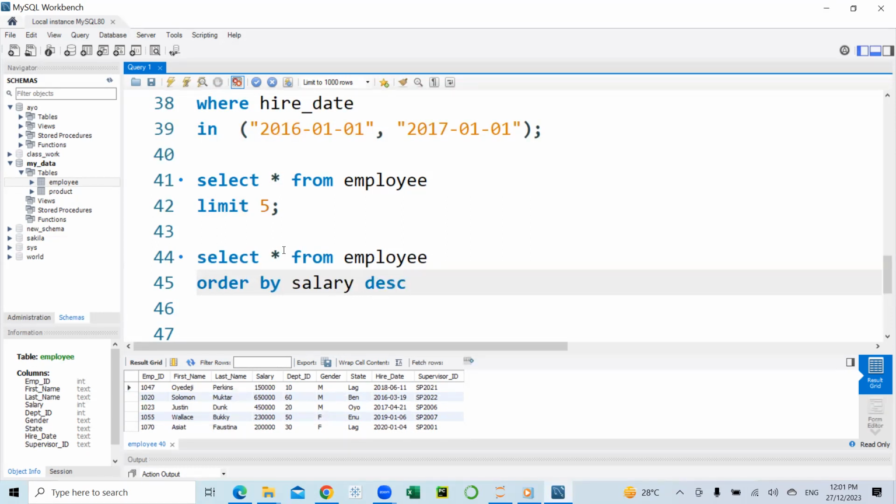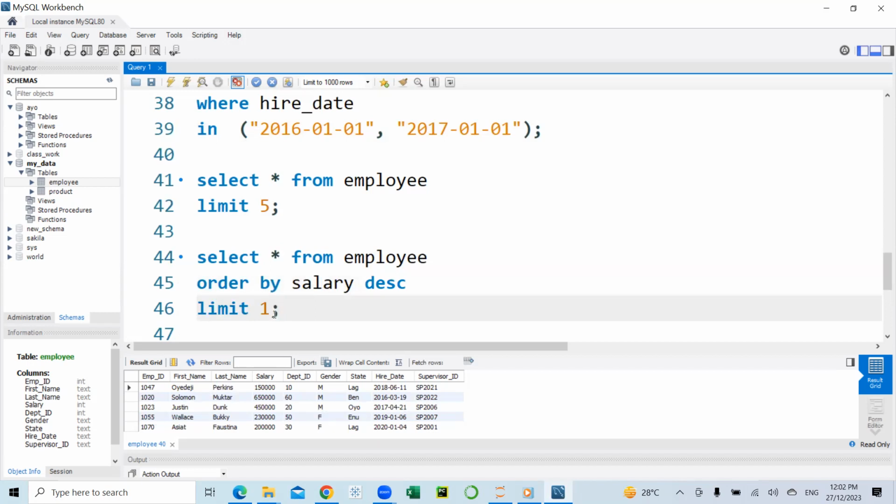Order by salary descending. Now, the descending clause, as I said earlier, will arrange the data in descending order by the salary column, meaning that the highest paid workers will be on top of the table, while the lowest paid workers will be at the bottom. So here I'm going to use the descending order and then limit 1. So this query here will give me the person with the highest paid salary.